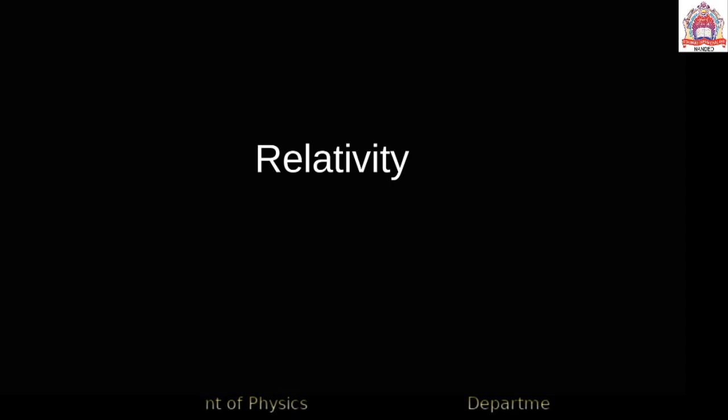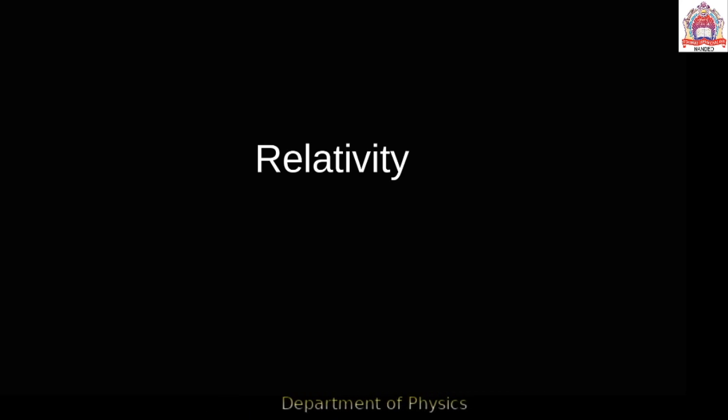A body is said to be in absolute motion when its motion is observed with respect to a point which is stationary in space. But in the universe, we do not know any point which remains always stationary.